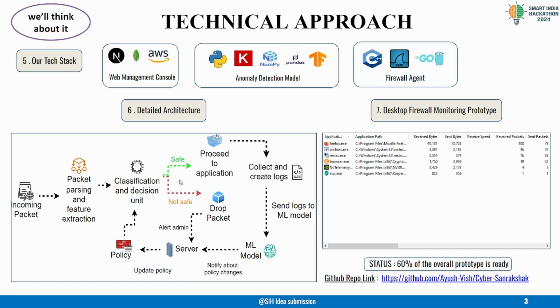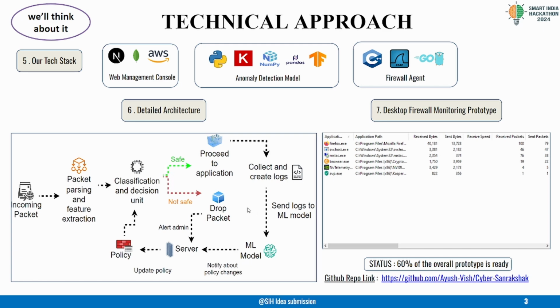Now, coming to one of the innovations, we have implemented real-time data logging and machine learning integration, as I said earlier. If the packet is allowed, we don't stop here. The system collects detailed logs about this packet, including which rule was applied, packet attributes, and any additional metadata before forwarding it to the application. These logs are then transmitted to our machine learning model to analyze for potential false positives. For example, a legitimate packet might get blocked due to outdated rules, or an anomalous packet might pass through undetected. This is where our machine learning model steps in to improve the accuracy of the firewall.